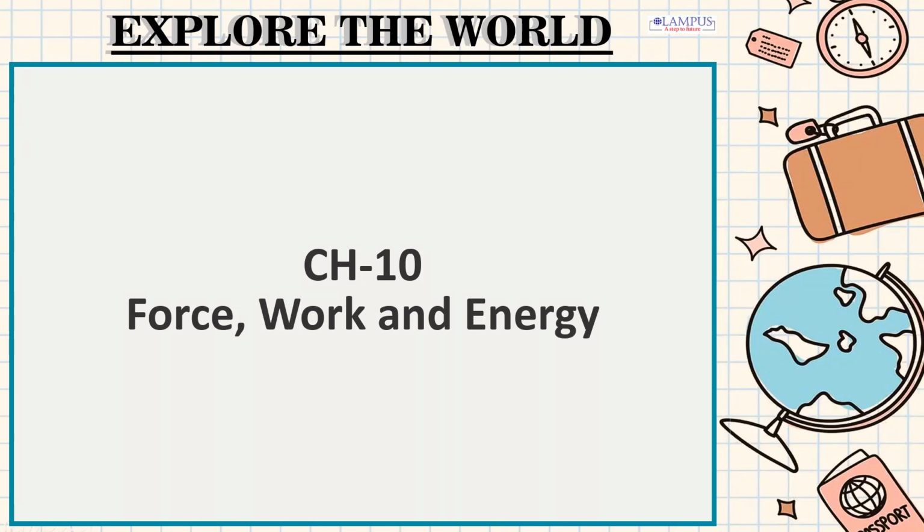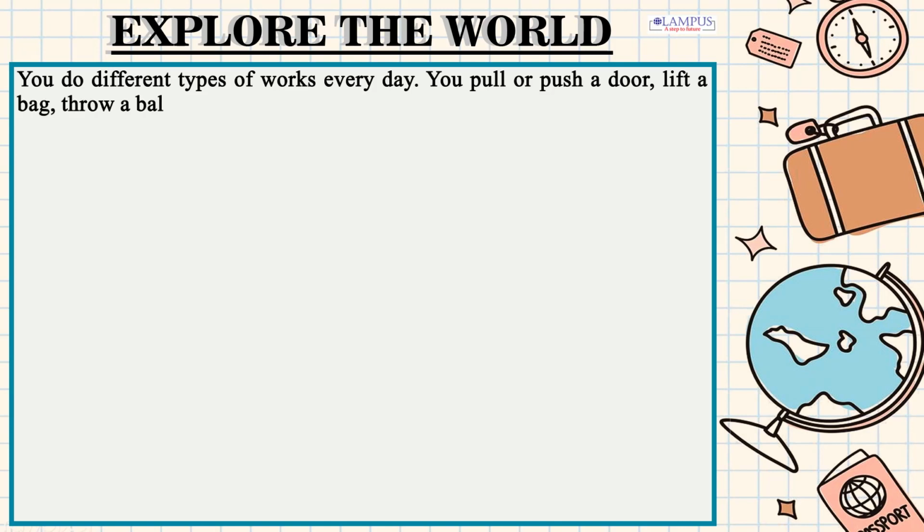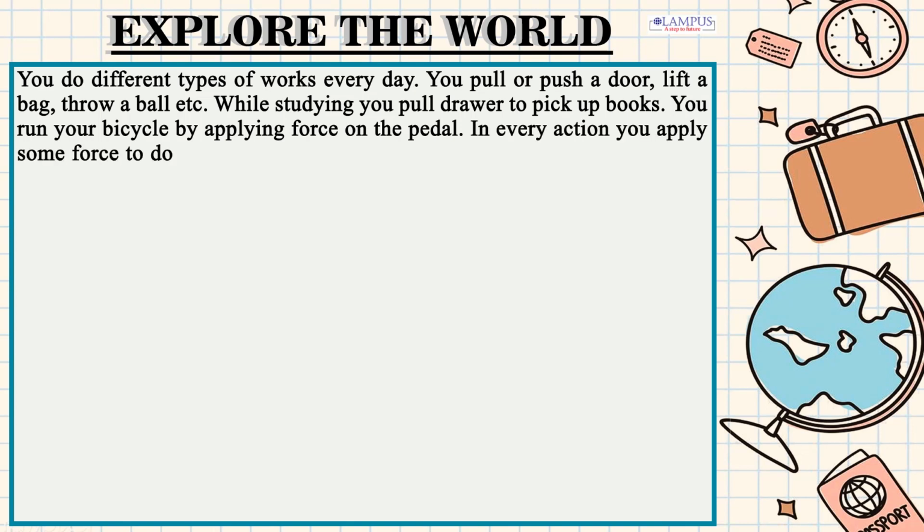Chapter 10. Force, Work and Energy. You do different types of works every day. You pull or push a door, lift a bag, throw a ball etc. While studying you pull a drawer to pick up books. You run your bicycle by applying force on the pedal. In every action you apply some force to do the work.